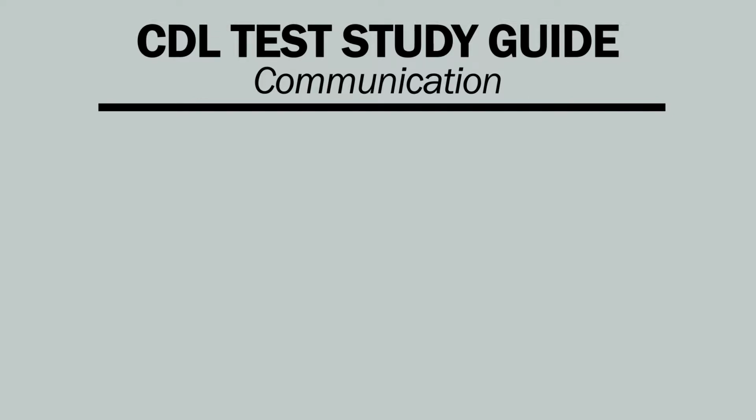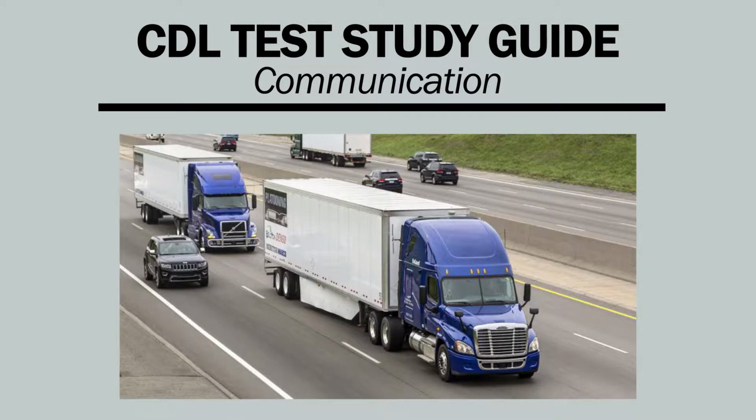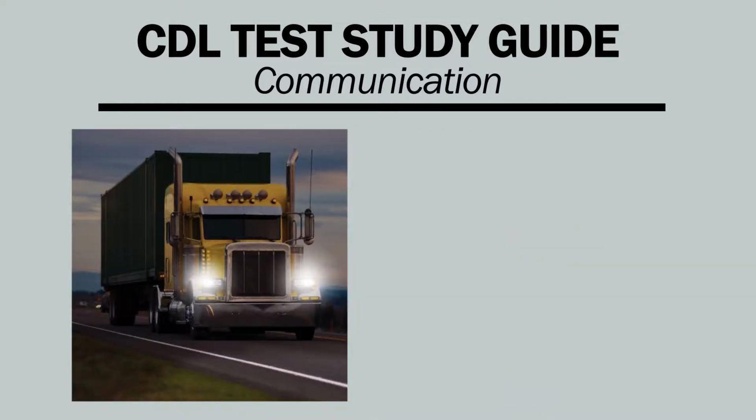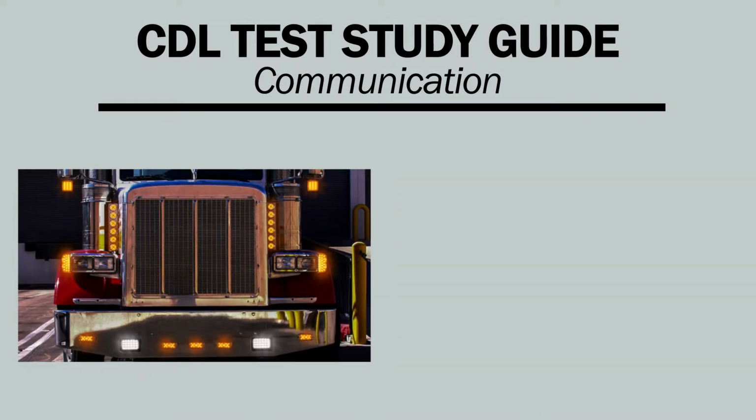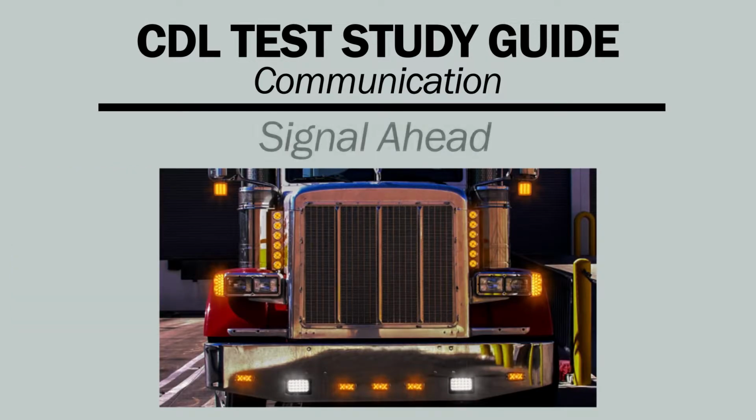CDL Study Guide. Communication. It is important to know what is going on around your vehicle, but it is also important to let others know what you are doing. Use your vehicle to communicate with other drivers. You can communicate with your headlights, brake lights, signal lights, and horn. Signal ahead. Signal early. Signal before you turn, merge, or change lanes.